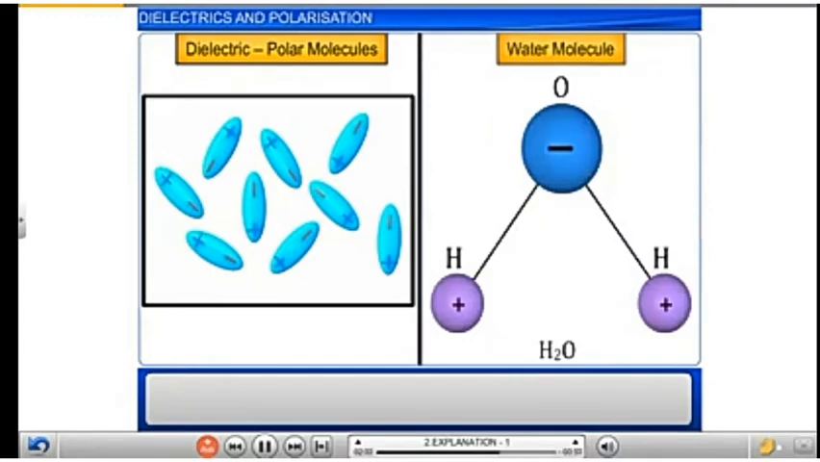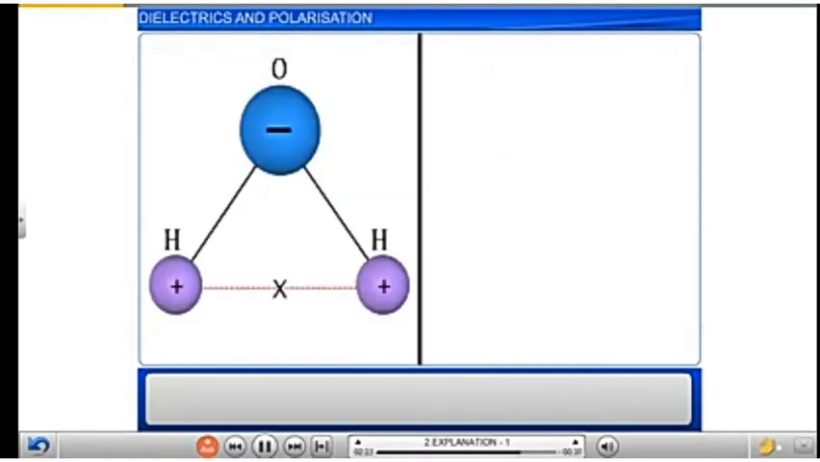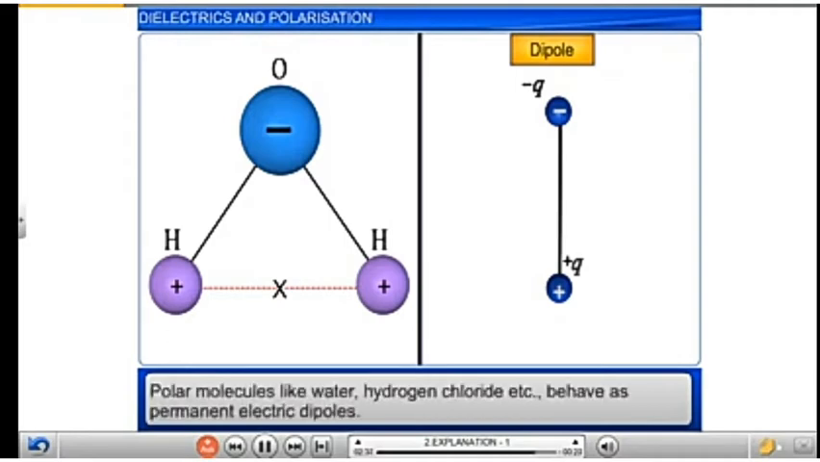One such example of a polar molecule is the water molecule. The center of negative charge is at the oxygen ion, since it is the negatively charged ion, and the center of positive charge is at the midpoint of the line joining the two positively charged hydrogen ions. This average position of the positive and negative charges acts as point charges, and hence the polar molecule behaves as a permanent electric dipole. As such, we can see that all polar molecules like water, hydrogen chloride, etc.